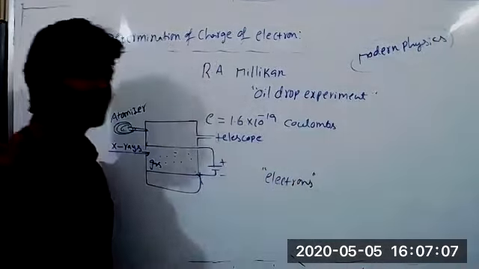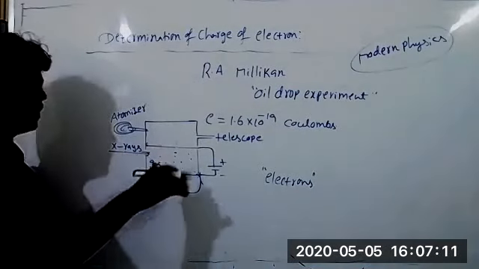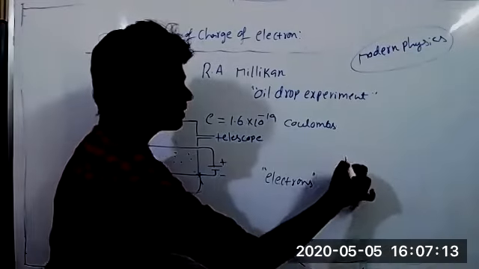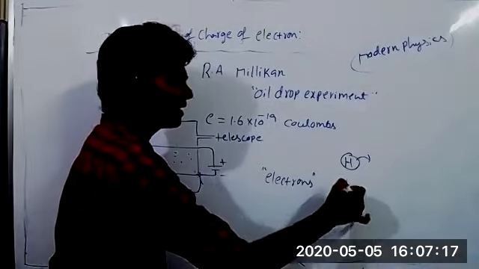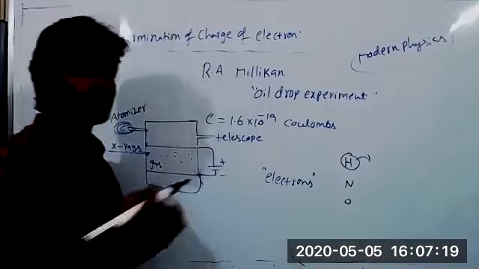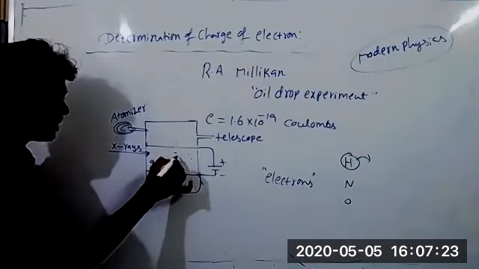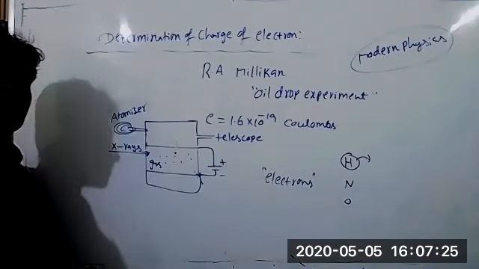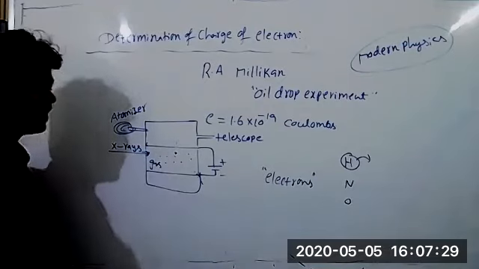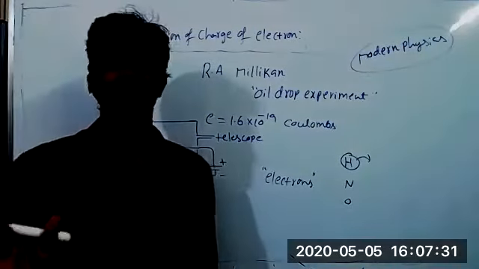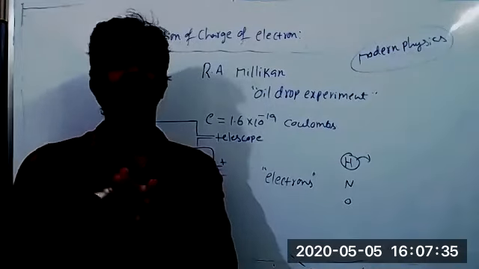Electrons are produced from the gaseous substance. When X-rays bombard gaseous molecules, suppose hydrogen gas, hydrogen having one electron, it loses that electron. Take any gas, even nitrogen or oxygen, those gases lose either one or two electrons. Those electrons are absorbed by the oil particles. Now the oil particle behaves like a negatively charged species.